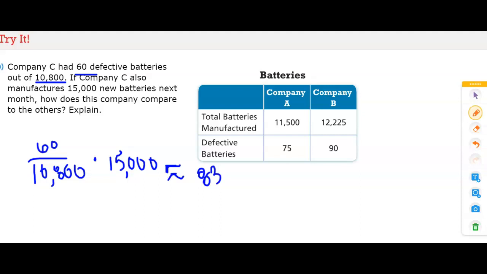It says, how does this compare? Company C is going to have less than company A, and it is going to have less than both. So company C would actually have the least number of defective batteries.